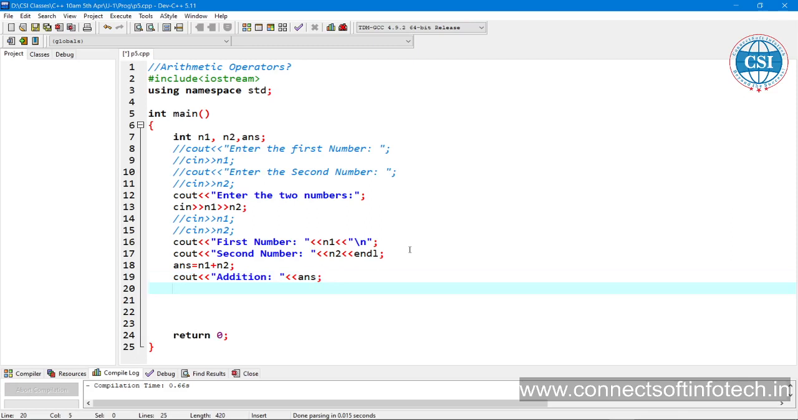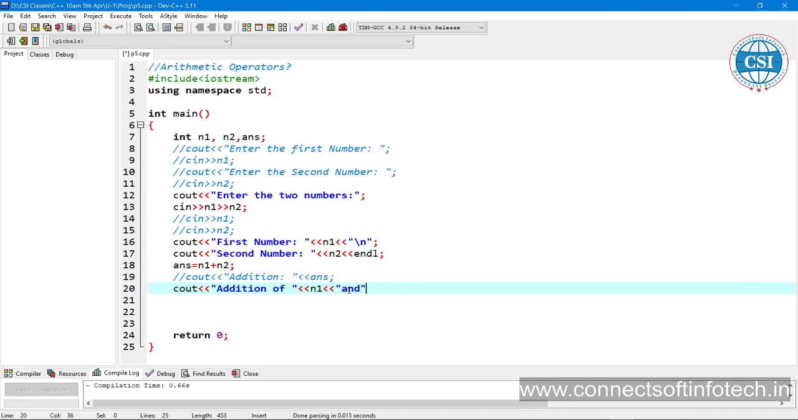So now what to do here? I am going to comment this one and write cout. Here you can write in double quotes addition of, then insertion operator, and in this I am going to write n1. So this is a variable. Instead of the variable, the value is going to be printed. Addition of this one and, we want to print in double quotes, that is and.